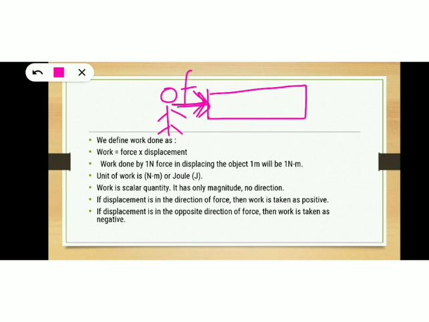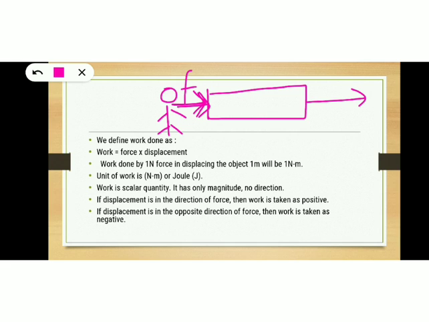As a result of your force, the bench has been displaced towards the right. So, here force is applied towards the right. As a result of that force, the object has been displaced in the same direction, that means towards the right. So, in this case, displacement is in the direction of force, and work is taken as positive.